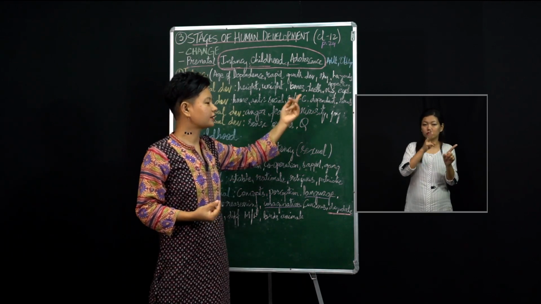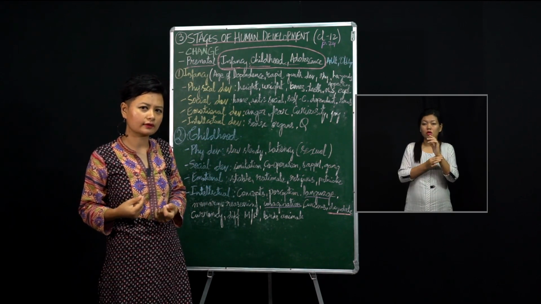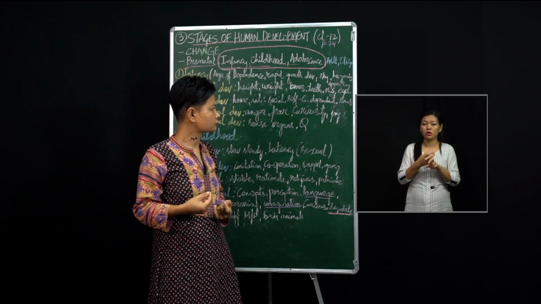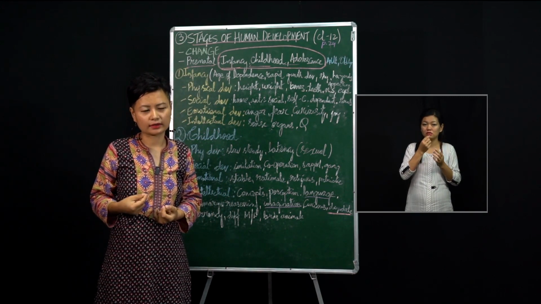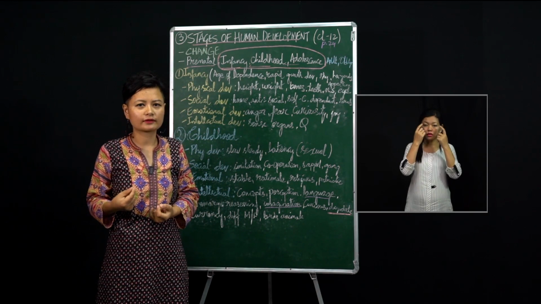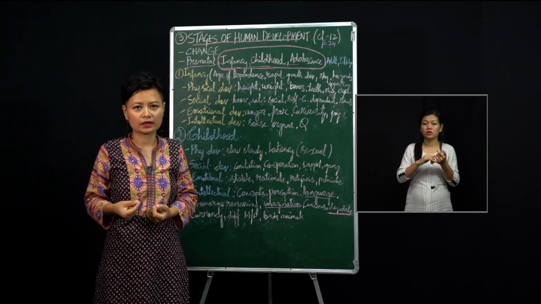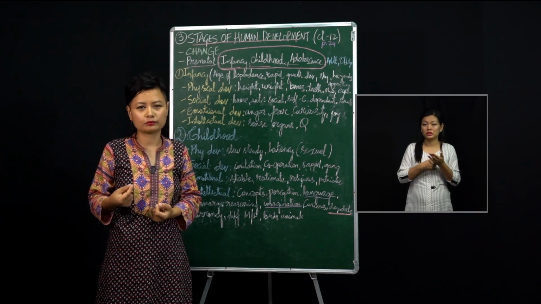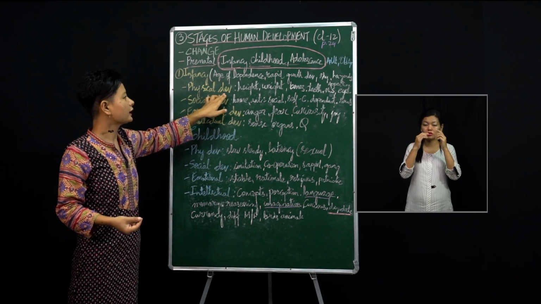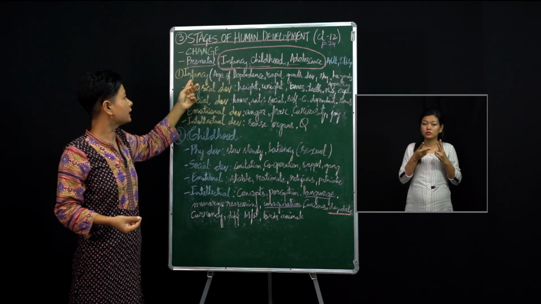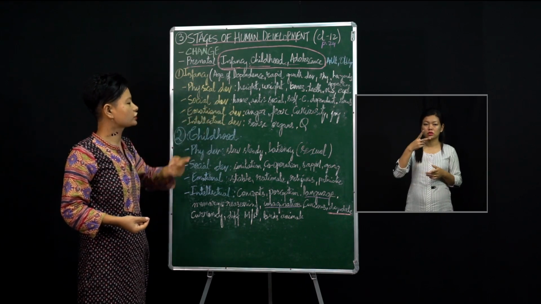Okay, and then the teeth are also grown during this stage, and then the nervous system and the eye also develop during this stage. Okay, so the nervous system is more enhanced, and then the eye muscles also develop, and they try to differentiate between different colors. Okay, so those are some of the physical developments of the infancy stage. Okay, so let us now come into the social development.